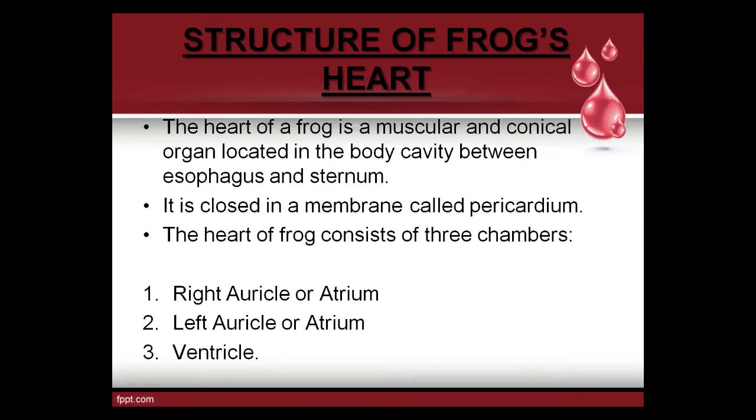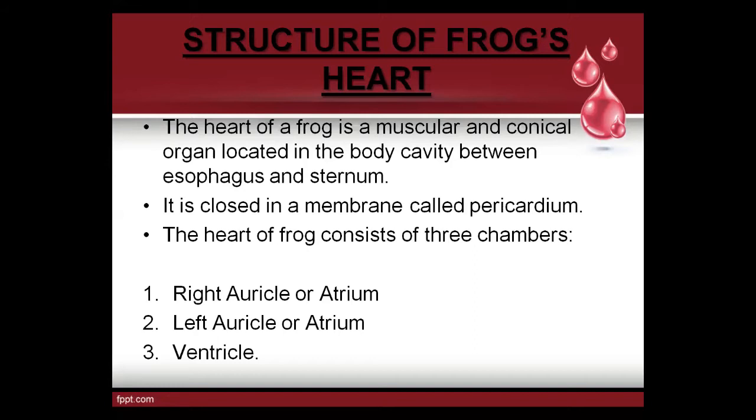Okay, and sternum, beta, sternum is a very strong bone, which is part of the skeletal system, and it protects the heart in the bony cage of ribs. It means the heart of frog is located in the body cavity between esophagus and sternum. It is reddish in color, and the shape is conical. The heart of frog is enclosed in a membrane. This membrane is called pericardium.